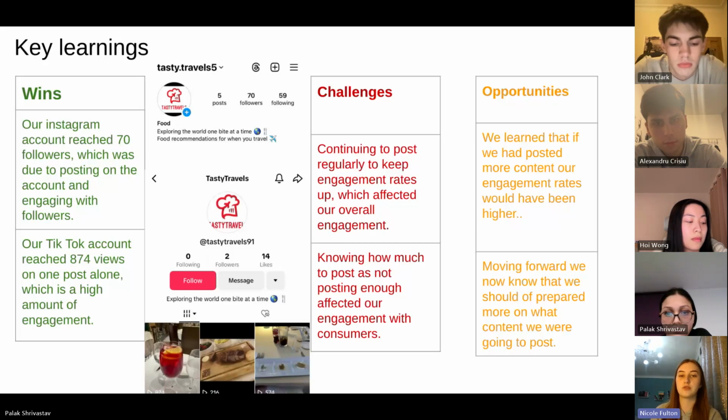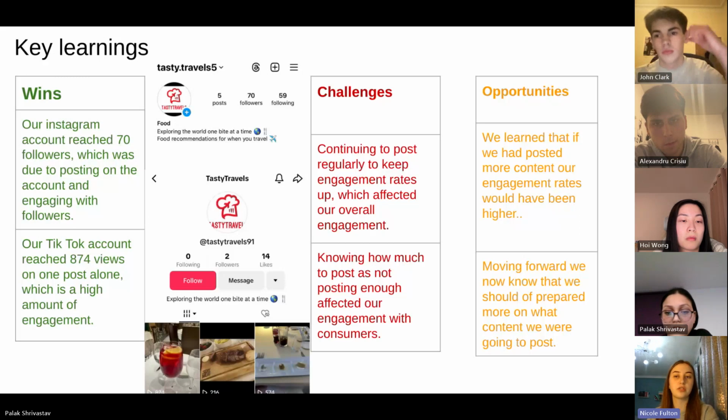However, the challenges were continuing to post regularly to keep engagement rates up, and knowing how much to post, as not posting enough affected our engagement with consumers. But two opportunities we learned were that if we posted more content, our rates would have been a lot higher across all platforms, and moving forward, we should prepare more on what we are going to post on our social media.